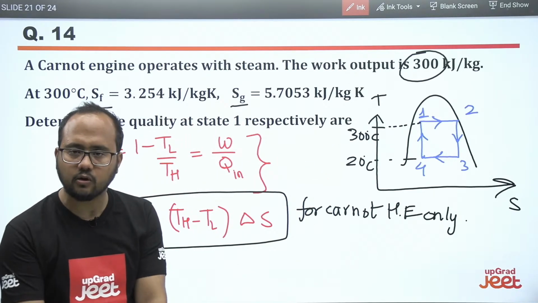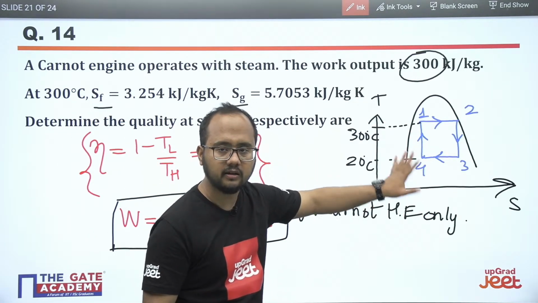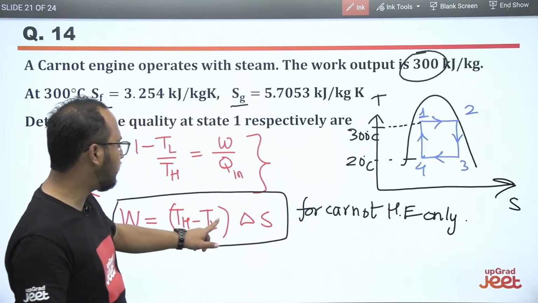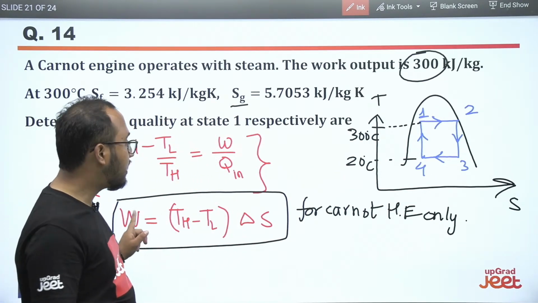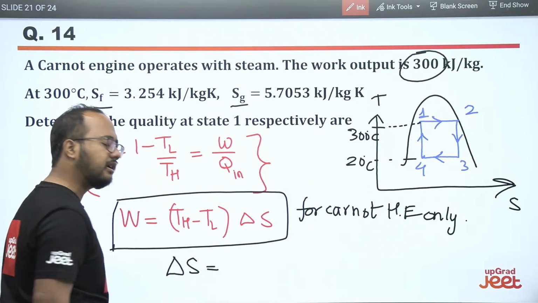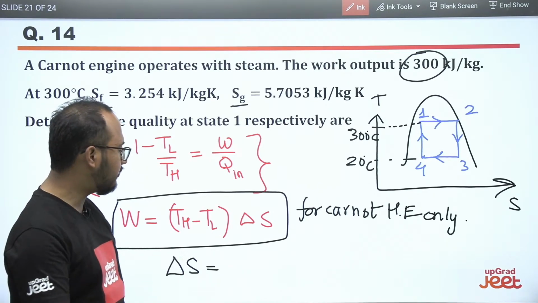It has been mentioned in the question itself. This diagram is a part of the question only. So TH is given, TL is given, W is given. We can directly calculate the value of delta S here.